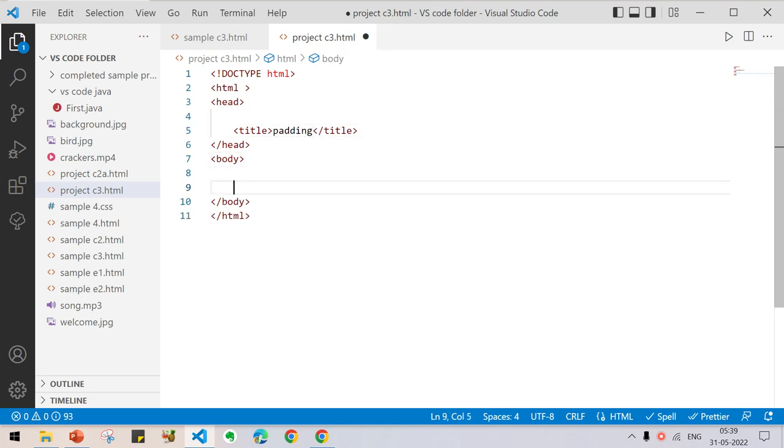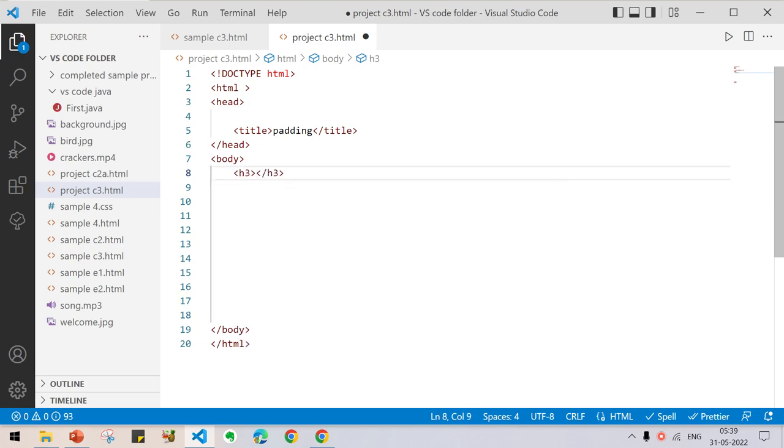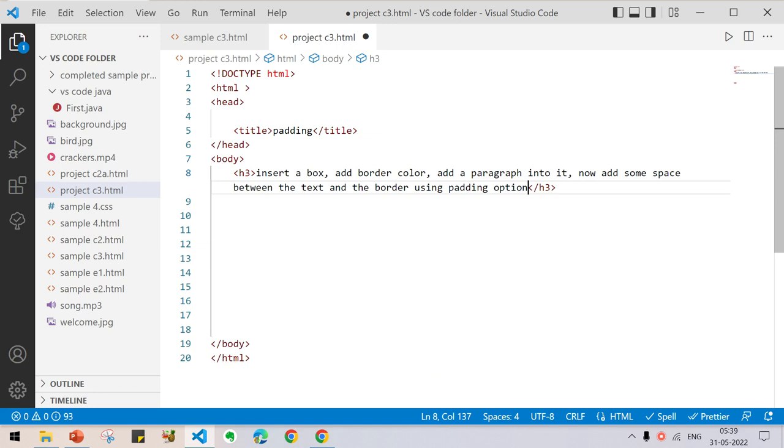Next thing, I am going to give a heading using h3. Press enter. I am going to insert that heading. Now what the heading says, insert a box. How to do that? First of all, we have to create a class here. Class equal to padding,